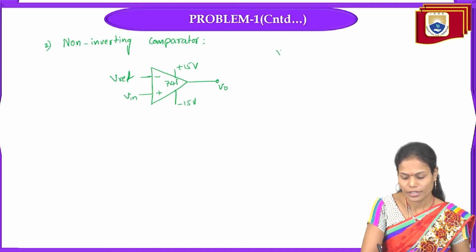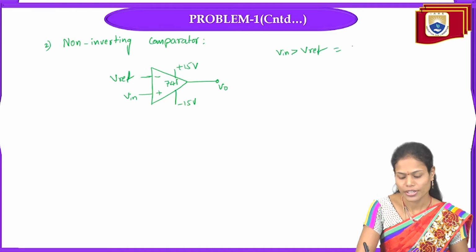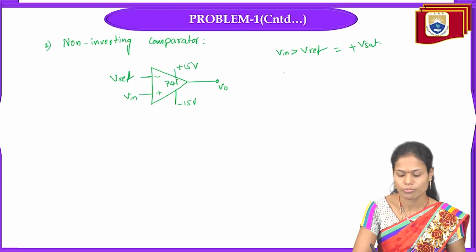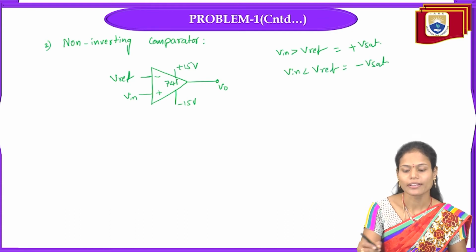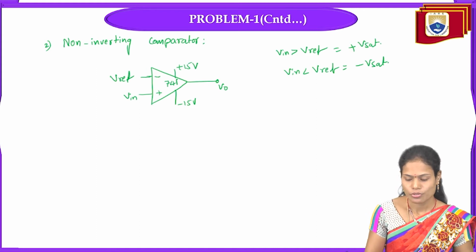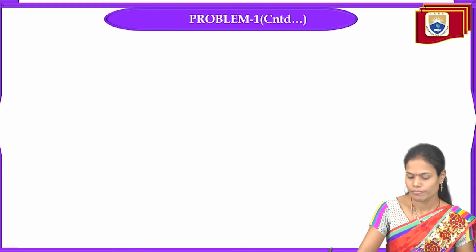So in this particular case, whenever the input signal is greater than the V reference voltage, we will get it as plus V saturation. Why? Because V in is fast. And whenever the input signal is less than the V reference voltage, we will get it as the minus saturation level here. So this concept will be applicable for the waveforms also.